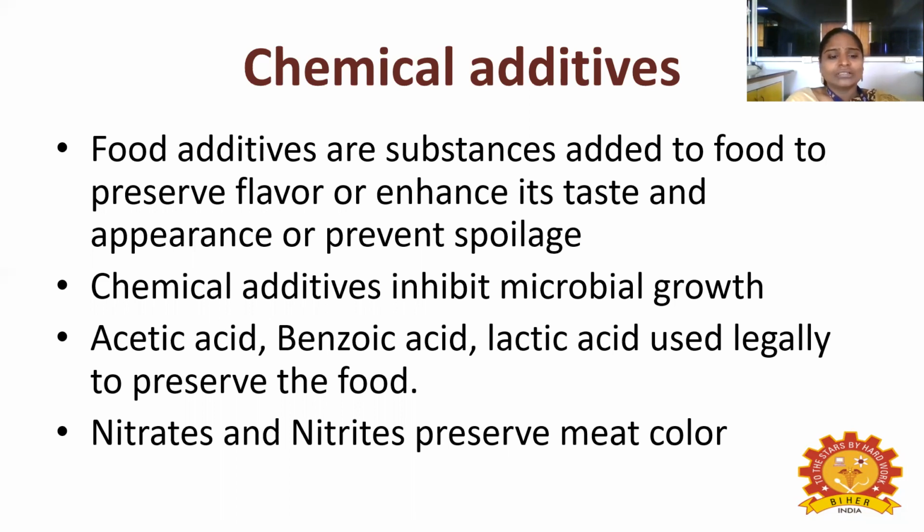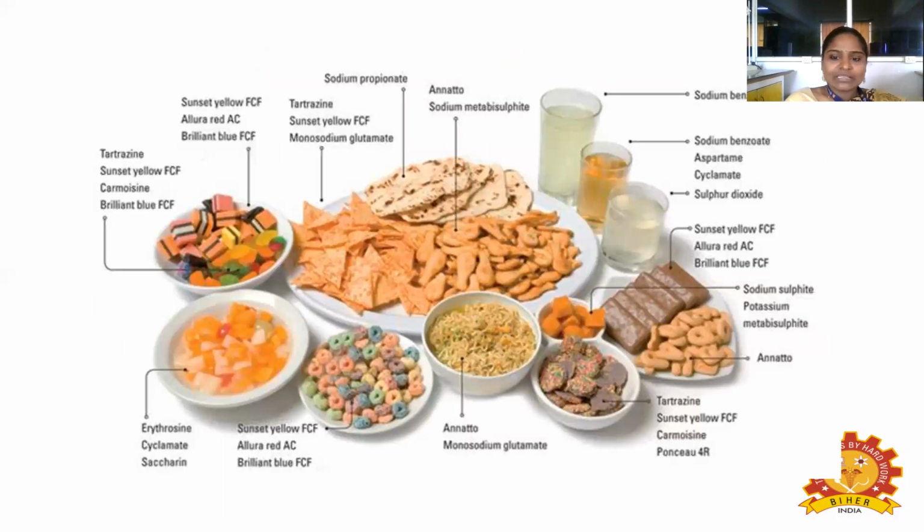Nitrates and nitrites preserve the meat color. We already saw that nitrates and nitrites are used to preserve the meat color. Here you can see some of the food products. See these products, they contain some chemicals, which are used to prevent the entry of microorganisms, and so we can keep them for a long time.